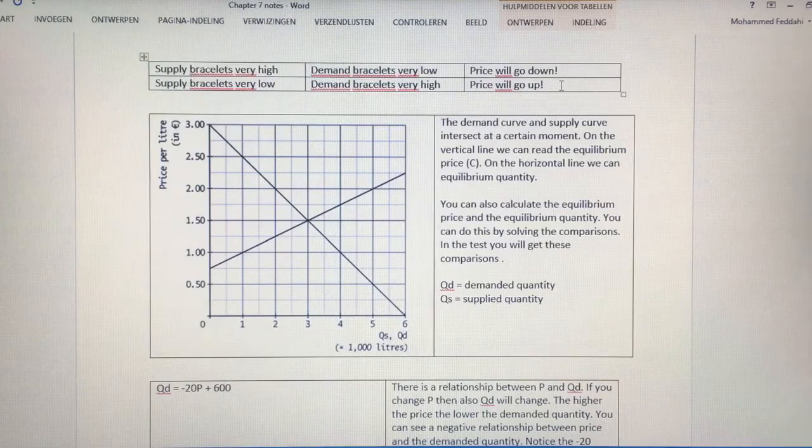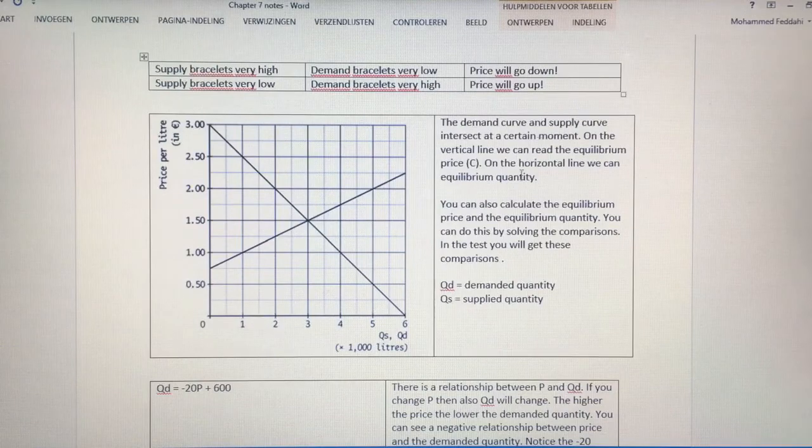The supply of bracelets is very low and the demand for bracelets is very high. What will happen with the price? The price will go up. Far more people would like to have that product compared to the amount of supply, the supplied amount. So in the end, the price will go up.